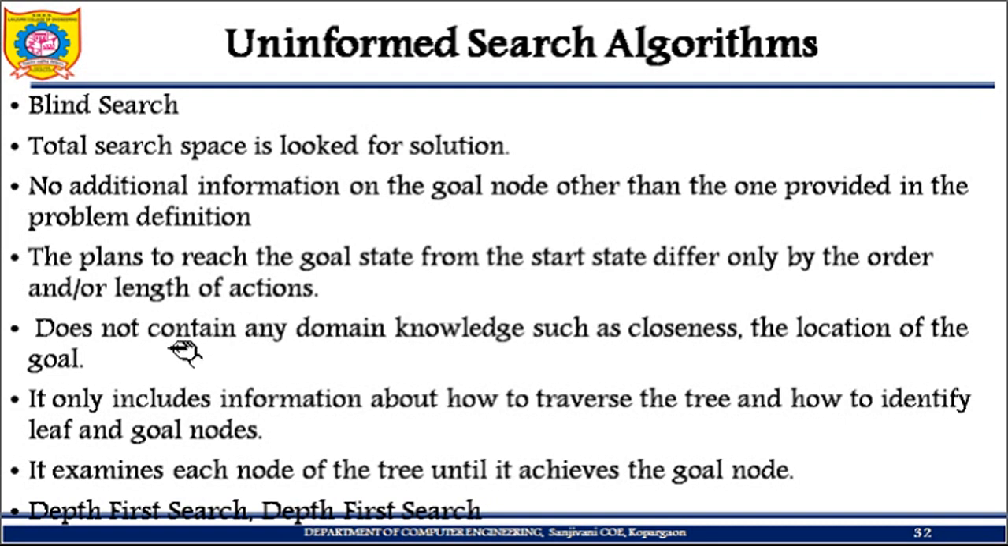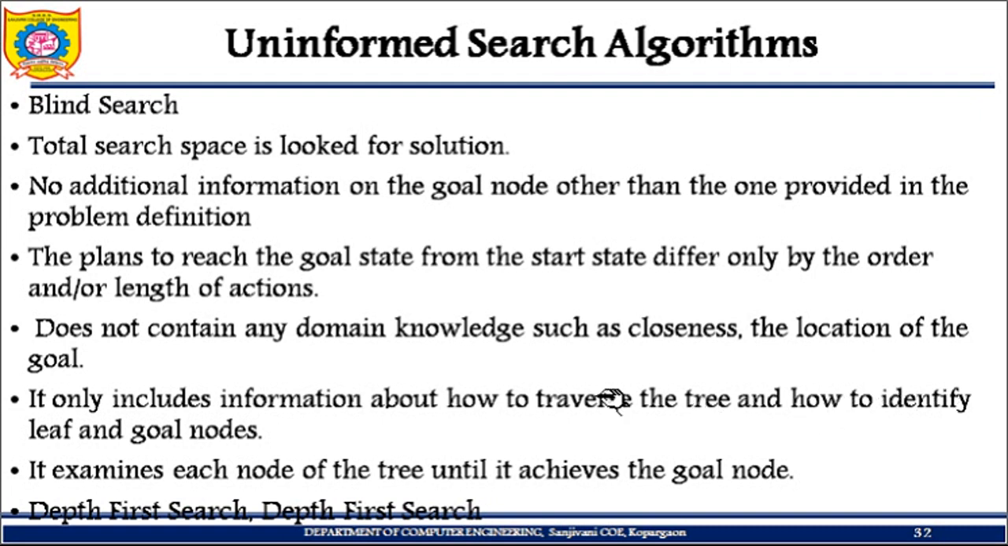It does not contain any domain knowledge such as closeness or location of the goal. That means if I am at a particular node, I don't know how far my goal node is. I don't know how close the node is. I don't know where the goal is. It only includes the information about how to traverse the tree. I only know how I have to traverse the tree, either depth wise or breadth wise. These kinds of information I know. Other than that I don't know.